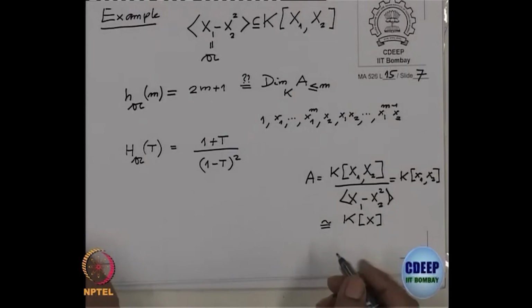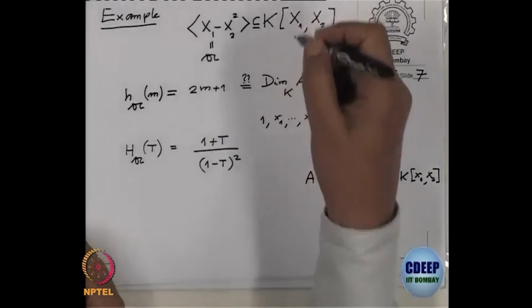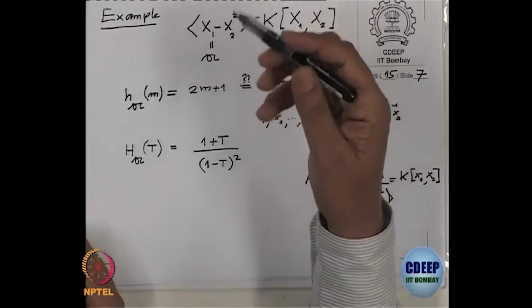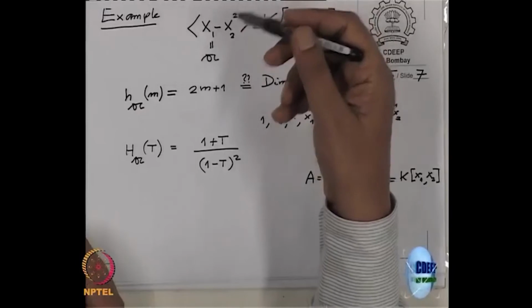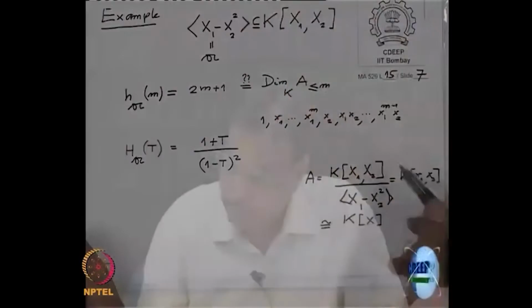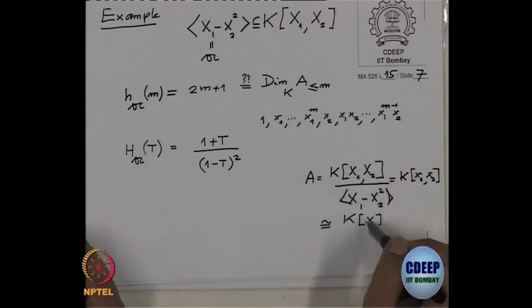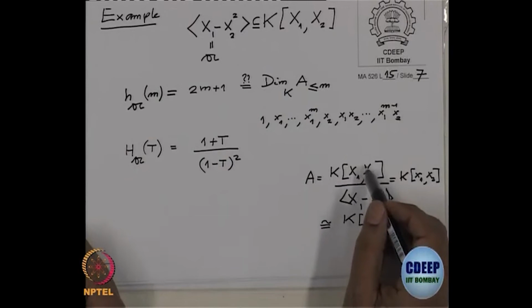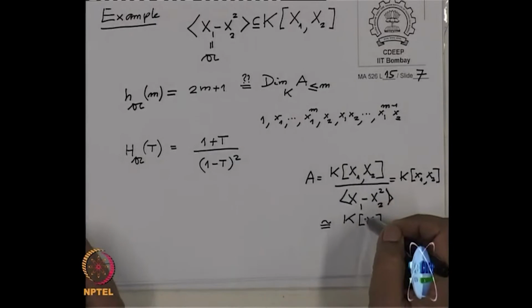So, I could have taken x as my generating set, and in that case, what is the Hilbert function then? In that case, it is easier. When I say representation, it means you want to write a given algebra as a quotient of a polynomial algebra, and there may be many ways to do it. This was one way, and this is another way, where you forget x1 and get this isomorphic to the polynomial ring k[x].